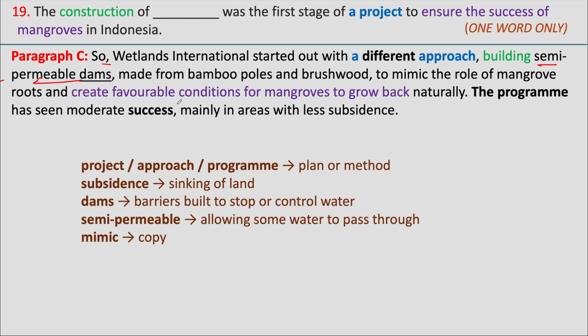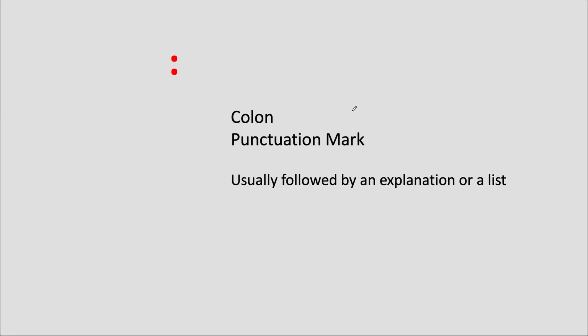Another useful word here is subsidence, which means the sinking of land. This word often appears in passages about climate change and geography, but you may also see it in passages about roads or buildings sinking. An important reading tip here is about punctuation. Some punctuation marks can help us find answers more quickly. One of them is the colon. A colon is usually followed by an explanation or a list.